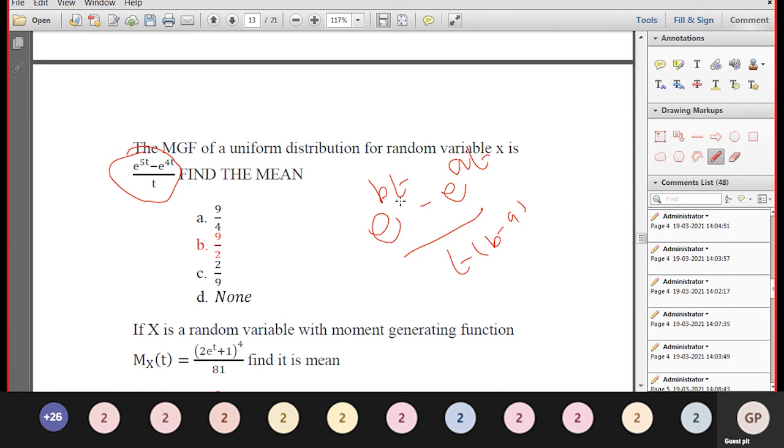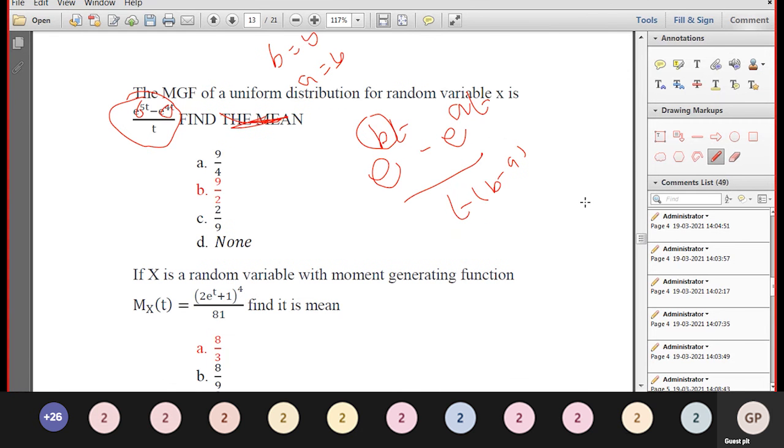So b is equal to 5, a is equal to 4. Find the mean. Mean of the uniform distribution is a plus b by 2, which is 5 plus 4 divided by 2, equal to 9 by 2.